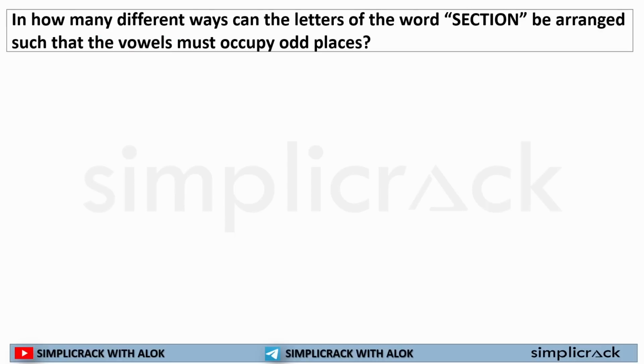Now, in how many different ways can the letters of the word selection be arranged such that vowels must occupy odd places? How many letters are there? 7. So first, second, third, fourth, fifth, sixth, seventh, 7 places are there. And out of these 7 places, 4 odd places are there.